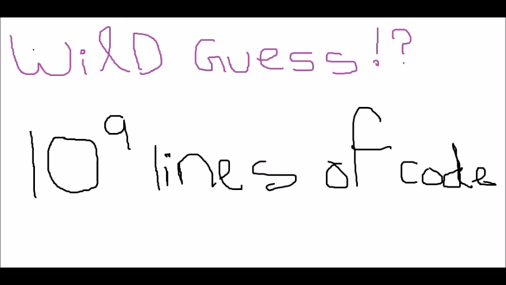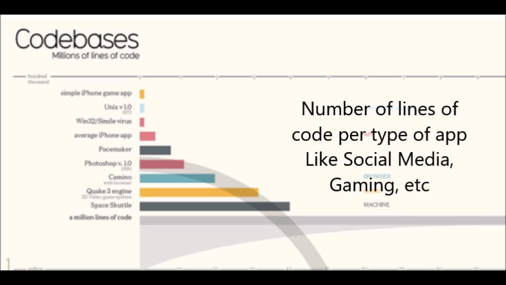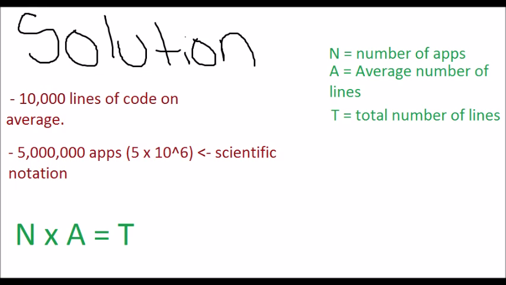So, the tech media outlet concluded that there are about 10,000 lines of code for an average app. And our guess was 5,000, so we were halfway there. 5,000 off. We're pretty close, I would say.